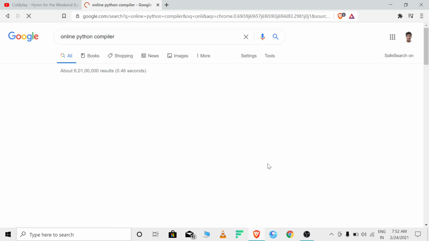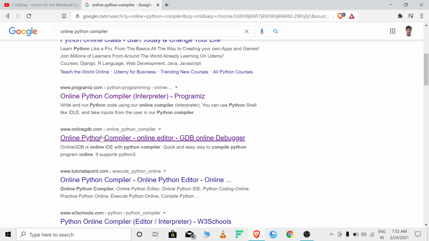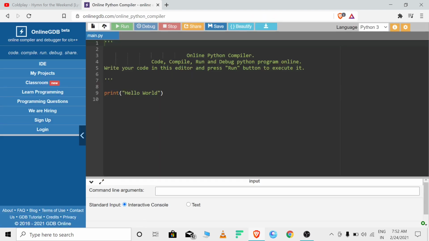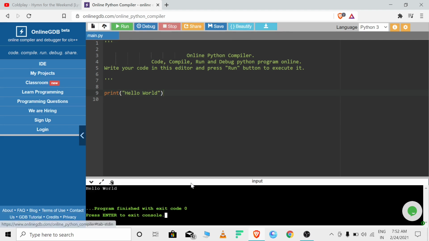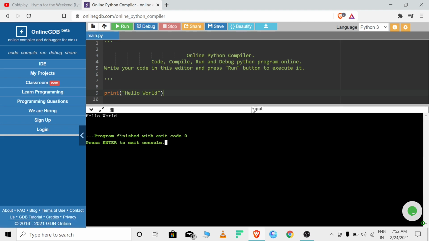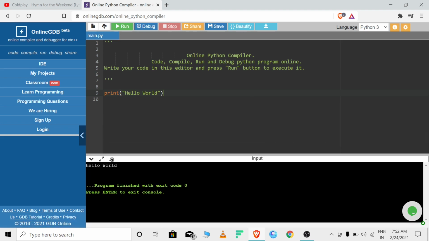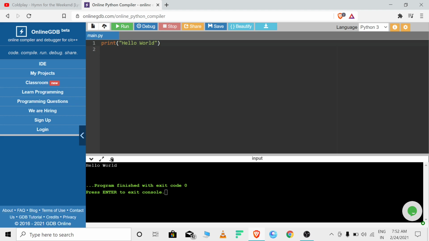These are all Python compilers. They are all good, but I personally recommend this online GDB. Most of the time I do programming on this compiler because it has many functions. Let's see its console. I think its console looks good. Let's select all of this and delete it, so we are doing a fresh program.